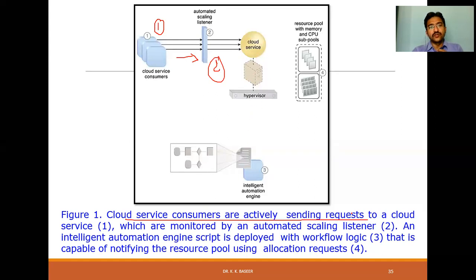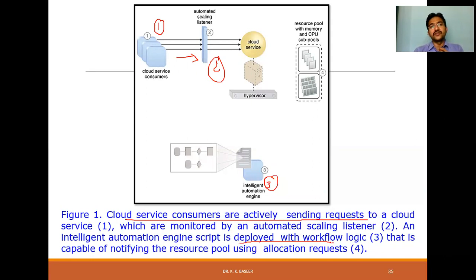Now, what is the role of the third step, the IAE, the intelligent automation engine? A script is deployed with workflow logic. The purpose of this intelligent automation engine is that whenever the allocation of memory and CPU is done, it again has to reclaim.